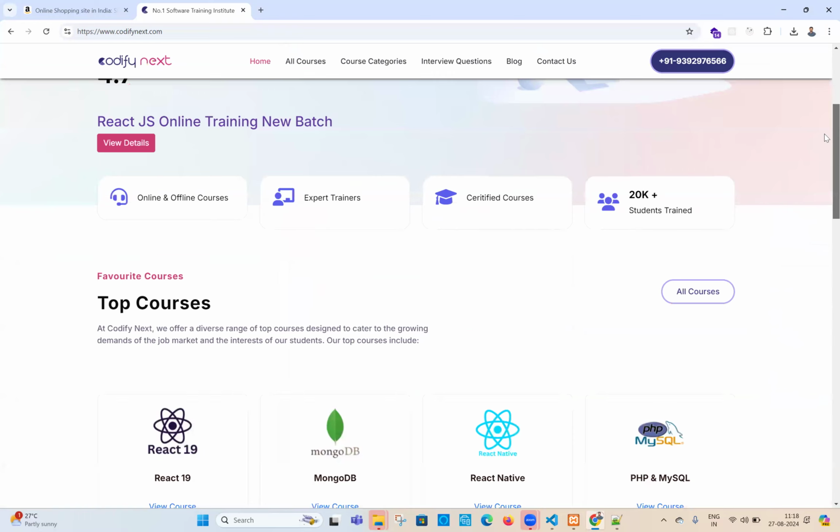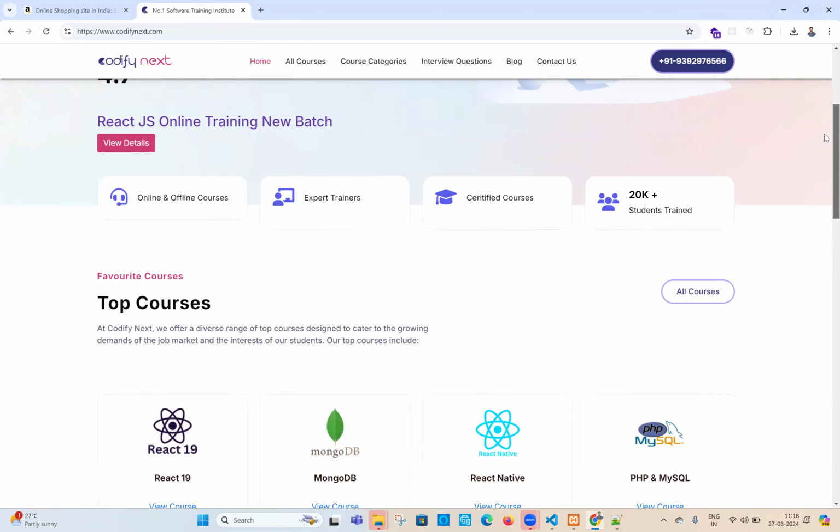How they are getting adjusted automatically based on the size of your device, based on the size of the browser. That is called responsive web application. In today's web applications, no one is using those. Everybody is using responsive web applications only. So in interviews also, they will never ask you, do you know web application? They will ask you, do you know how to create responsive web application?